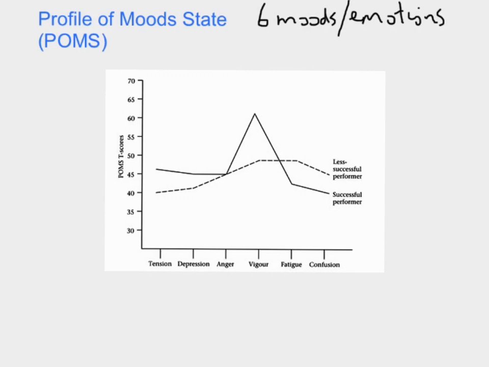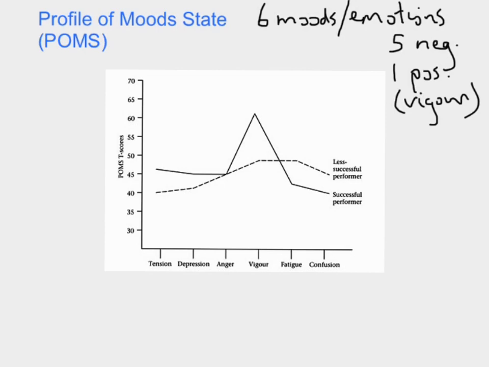Okay, let me just change the pen here. You've got tension, depression, anger, vigour, fatigue, confusion. So these 6 emotions, 5 of them are negative. Okay? Tension, depression, anger, fatigue and confusion. We therefore have one that is positive, and that one being vigour. How vigorous you are, how much energy you have, how enthused you feel. Okay? So they're the things that it aims to measure.